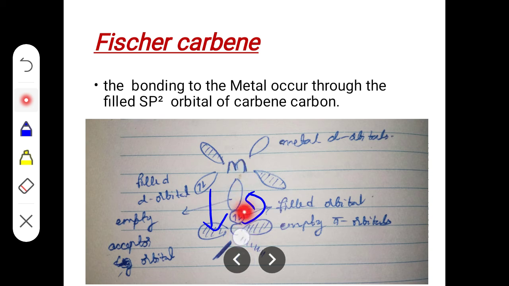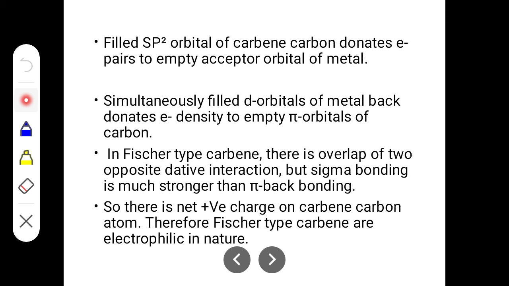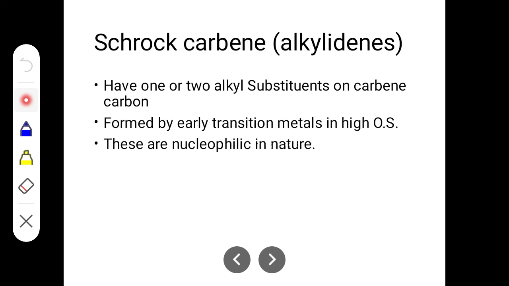And we know that once the carbon gets the positive charge, we call it electrophilic, right? The species that have a positive charge are usually electrophilic in nature. That is why in the Fischer type, the carbenes are electrophilic in nature. Okay, I'll show the structure in the last slide. Next you have the Schrock carbene, and that can also be called an alkylidene.